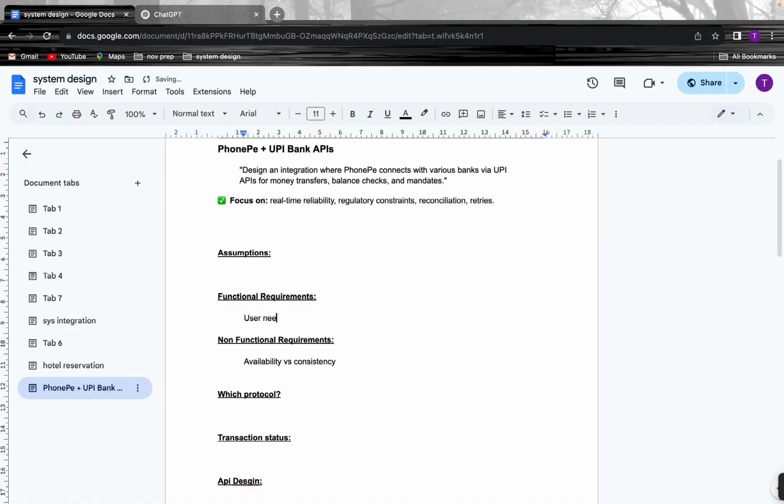The user needs to check balance. The user will send a request, maybe balance, transfer, or mandate, to our PhonePe system.